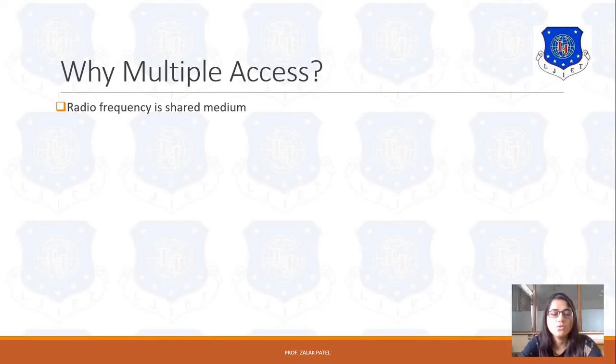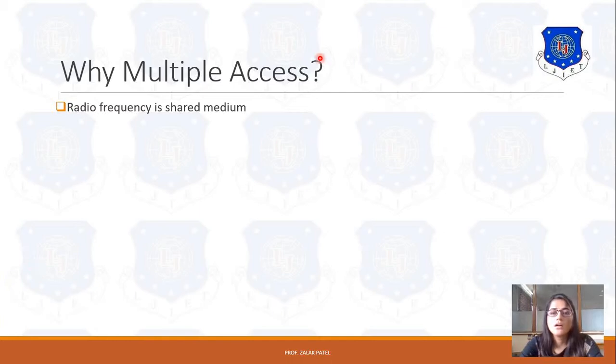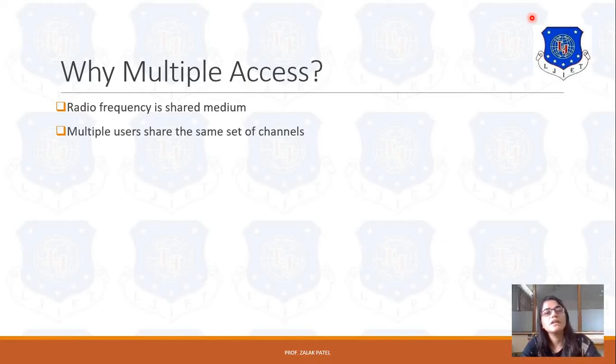As we all know, in Unit 2 we discussed that the common frequency band is divided into a number of channels. So we can easily say that radio frequency is a shared medium in which various frequency bands are divided and users can use them accordingly. This is why we need multiple access, so that a particular user can use that channel many times. That means one radio band with the same set of channels can be used by multiple users.